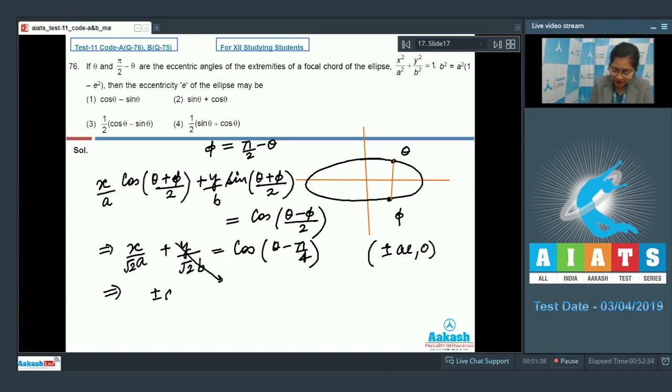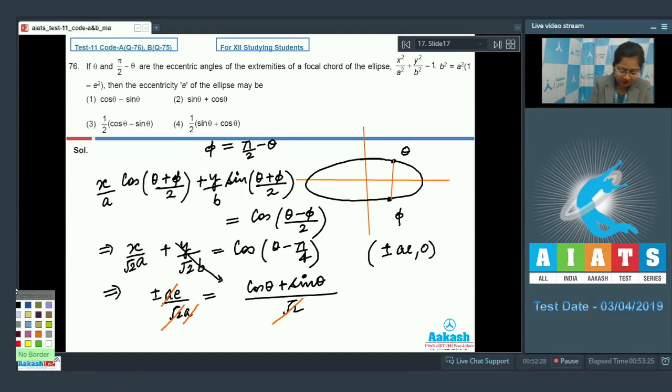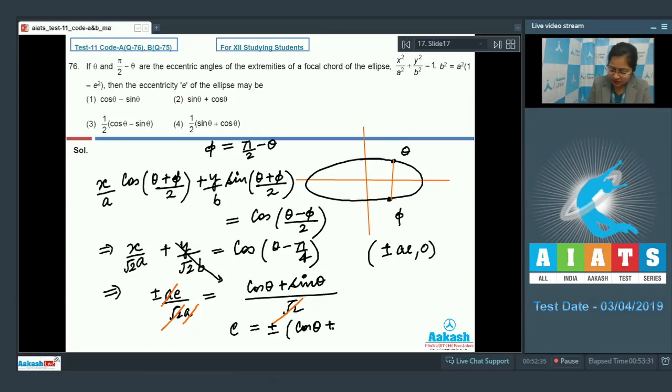So we will get plus minus ae upon root 2 into a. This will be equal to cos of (A minus B) is equal to cos A cos B plus sin A sin B. So this will be equal to cos theta plus sin theta upon root 2. Now these two will get cancelled and a can also be cancelled. So this will give e is equal to plus minus (cos theta plus sin theta). We have got two values of eccentricity. Now from the given options, only option 2 is the correct answer.